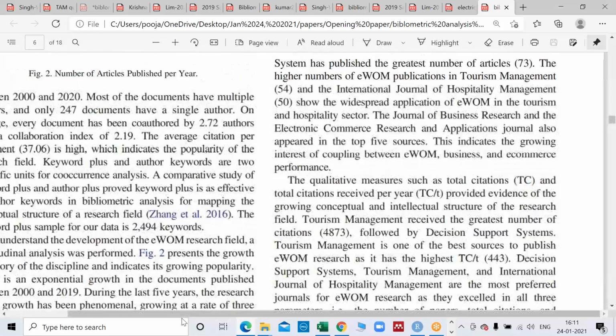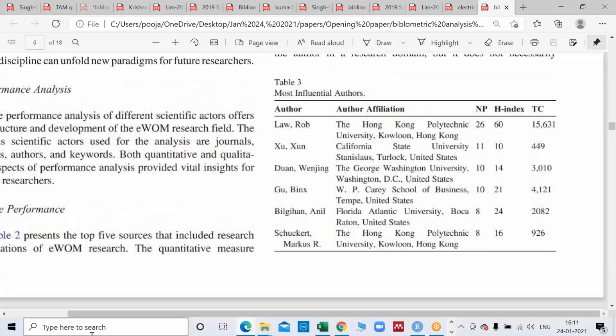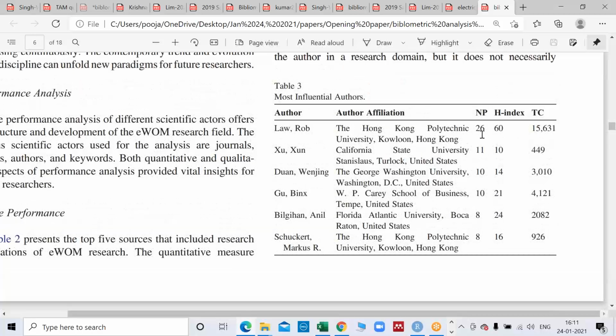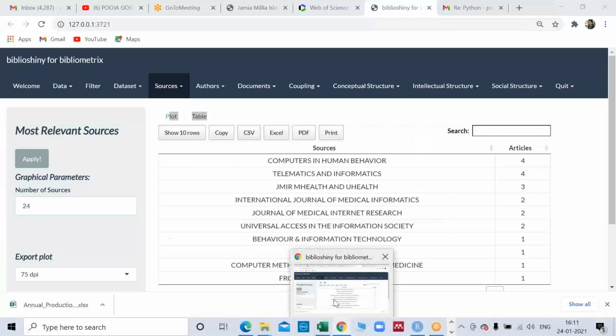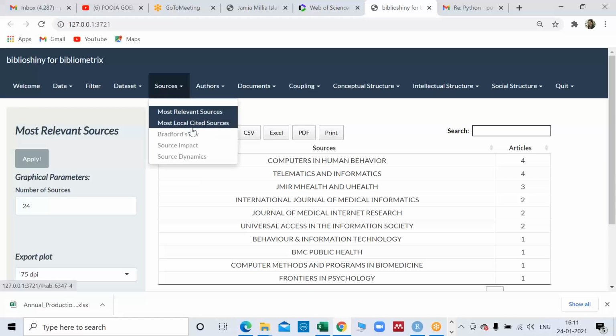Now they have given the explanation of number of published papers, means NP. So this person has published this many papers. So these are the influential authors in their field. So going back to our topic, why I'm showing it simultaneously is that you should know how people are reporting it, because otherwise you will forget what was done.